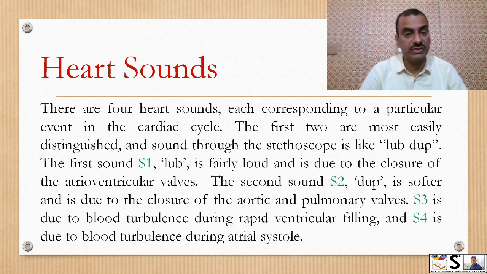The first sound, S1, is lub, fairly loud, and is due to the closure of the atrioventricular valves. The second sound, S2, is dub and is softer, due to closure of the aortic and pulmonary valves. S3 is due to blood turbulence during the rapid ventricular filling, and S4 is due to blood turbulence during atrial systole or filling.